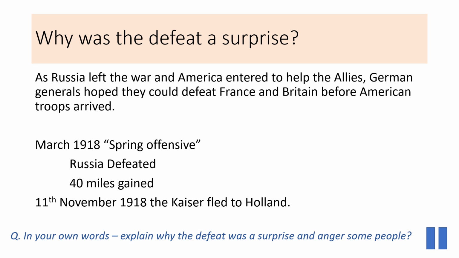And so what happened is there was something known as the Spring Offensive, which is March 1918 in springtime, which is why it's called the Spring Offensive. And Germany decided to launch one last big attack, and this attack was actually really quite effective. And in some places across the front line, they'd actually advanced 40 miles, and the British and the French suffered really quite heavy casualties, and there was a lot of deaths and a lot of injuries.